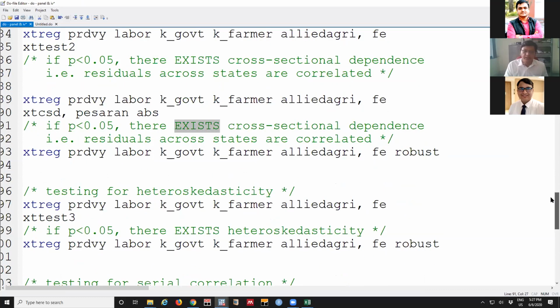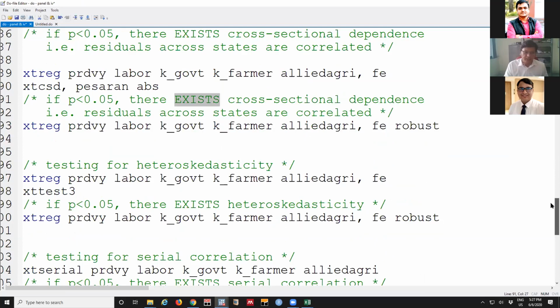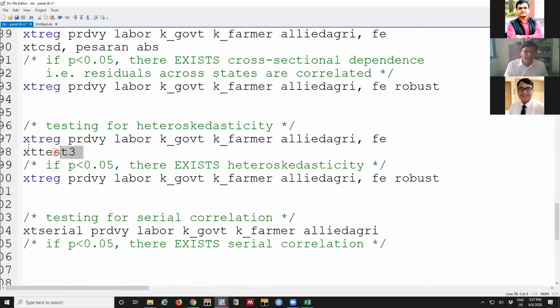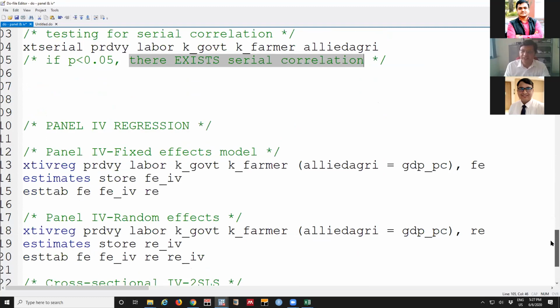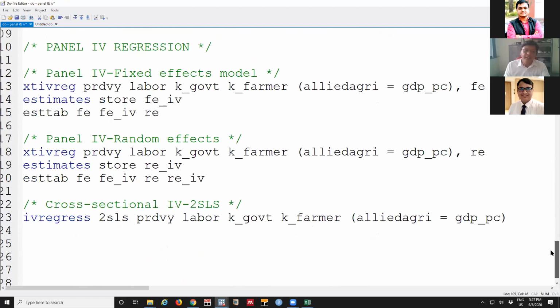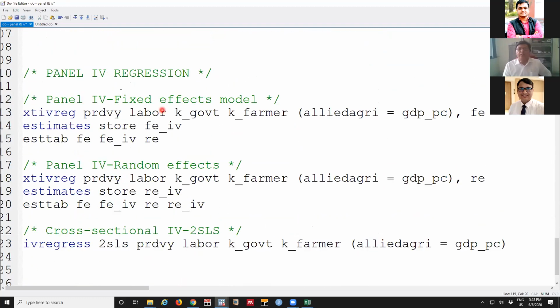Means there is a spatial correlation. Then for heteroscedasticity, again, if we test, this is showing there is heteroscedasticity. For serial correlation, if we test, again, the result is like there is a correlation. Means whatever diagnostic test we were checking, there are all sorts of problems. The other way is to go for instrumental variable regression.